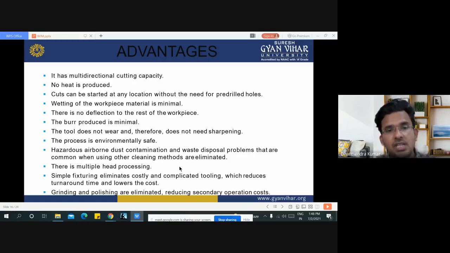The process is environmentally safe. Hazardous airborne dust contamination and the waste disposal problems that are common when using other cleaning methods are eliminated. There is multiple head processing. Simple fixturing eliminates costly and complicated tooling, which reduces turnaround time and lowers the cost. These are the various advantages of the water jet machining process.